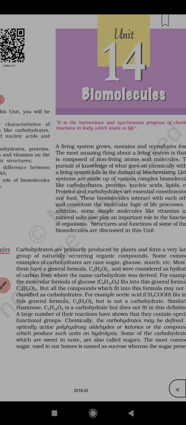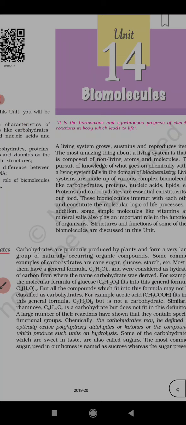A large number of their reactions have shown that they contain specific functional groups. Chemically, the carbohydrates may be defined as optically active polyhydroxyaldehydes or ketones, or the compounds which produce such units on hydrolysis. Optically active polyhydroxyaldehydes or ketones.